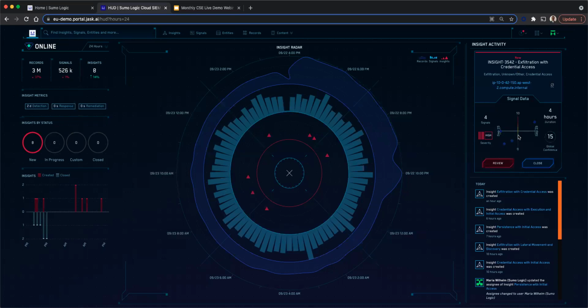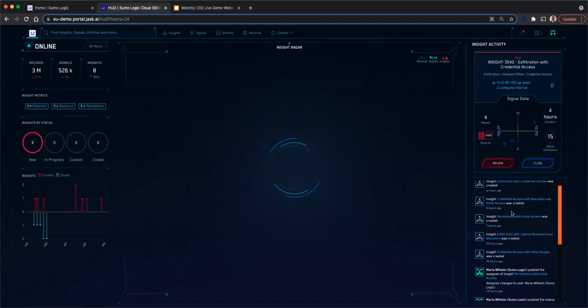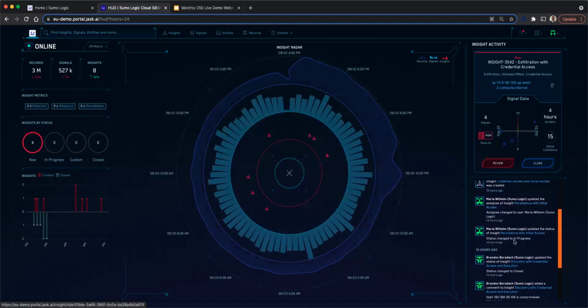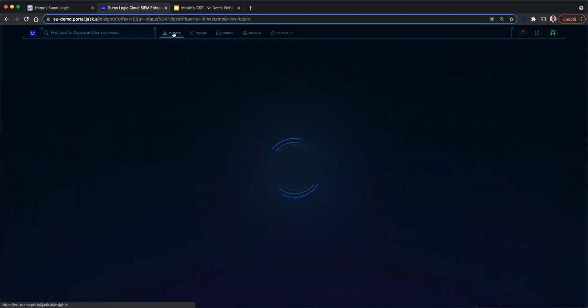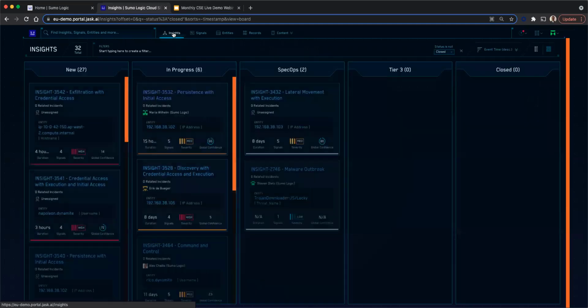Unlike other solutions which struggle to correlate signals even across a couple of hours, Sumo Logic by default looks into the last 14 days of data, and this can always be customized to look at an even longer duration. So all the low and slow attacks can be detected by the platform immediately. We also have a vertical axis, which shows the severity of the various signals detected by the platform. You can see various activities happening in this window.